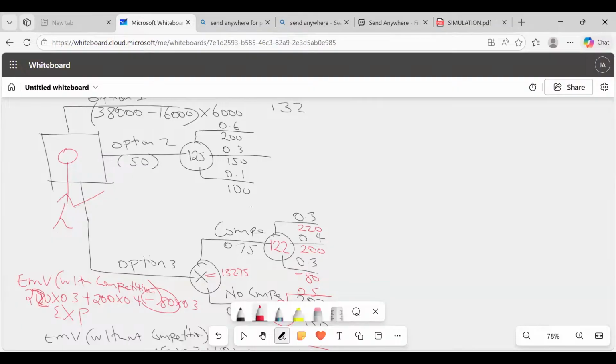So if I go for option 1, I will get 100. If I go for option 2, how much? If I go for option 3, I get how much? So which one is the highest I pulled back as a good fruit? 132.75. So what is the question asking? This question was asking about the very best option.